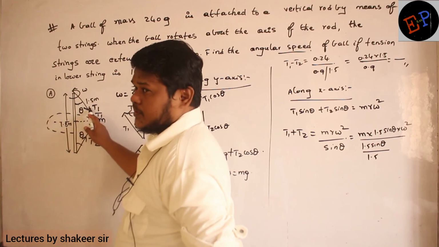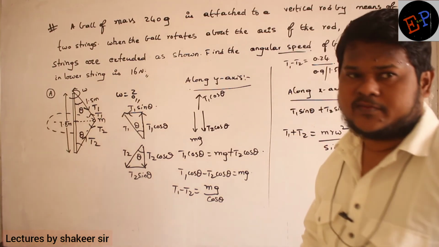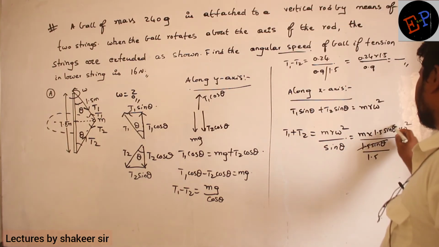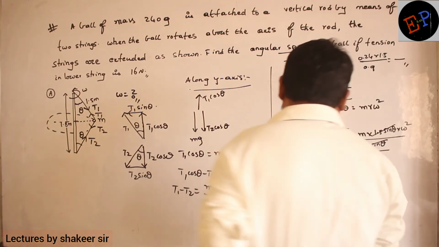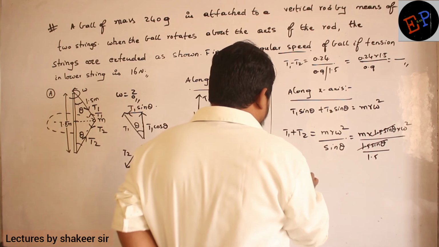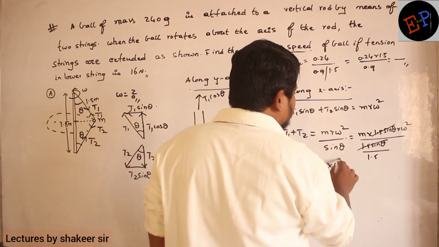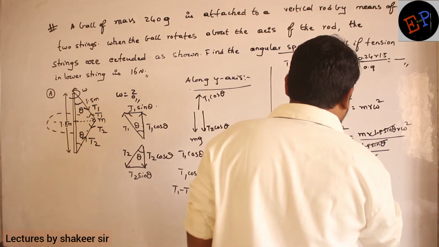Opposite divided by hypotenuse. Opposite is nothing but the radius of the circle. So the radius is again L into sin theta, that is 1.5 sin theta. So this 1.5 sin theta and this sin theta will get cancelled with each other. So what am I left with now? T1 plus T2 is equal to m into omega square multiplied by 1.5.